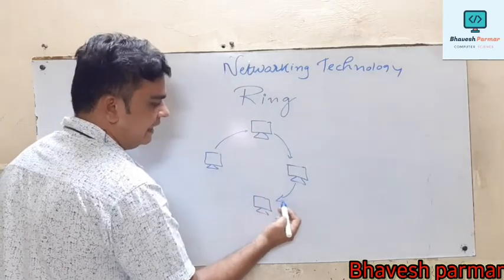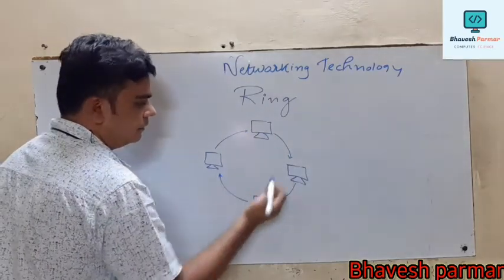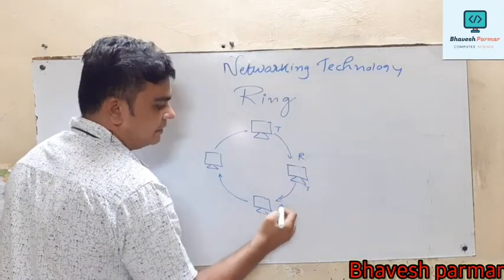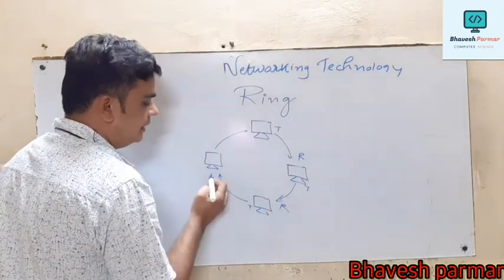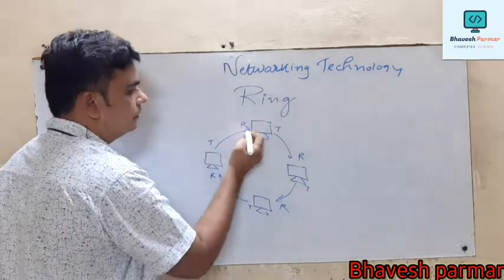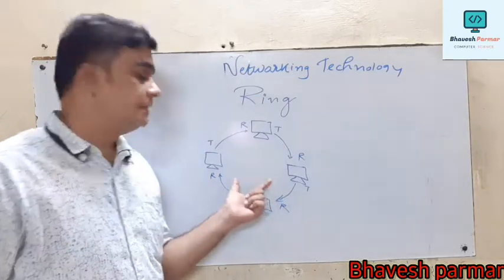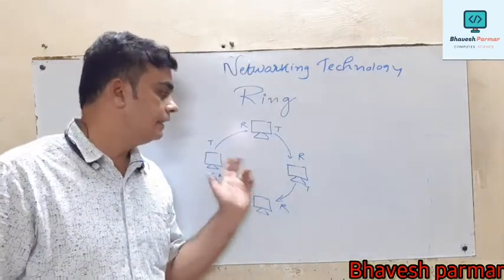So this is the basic diagram. Every computer works as a transmitter as well as a receiver. So this is the basic diagram related to ring topology.